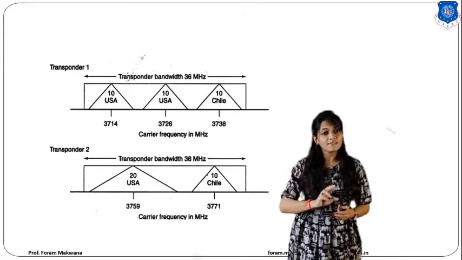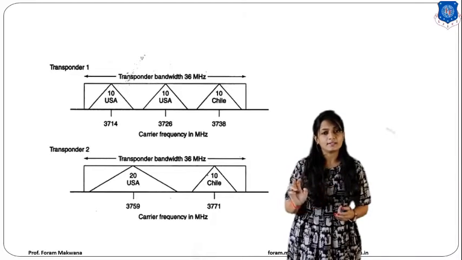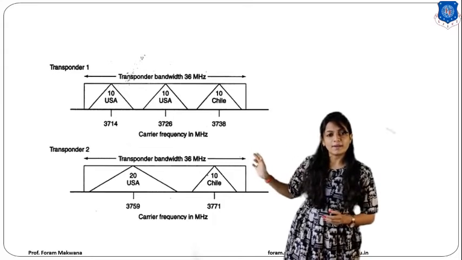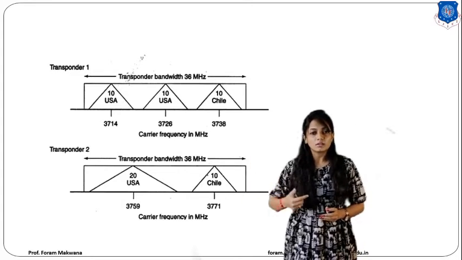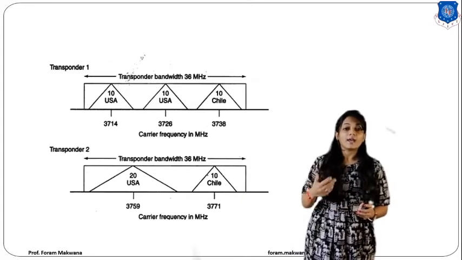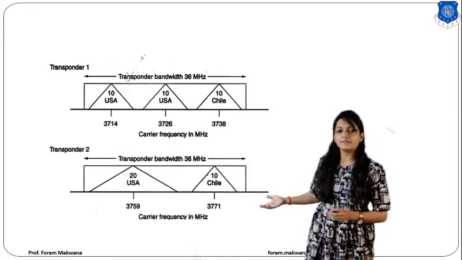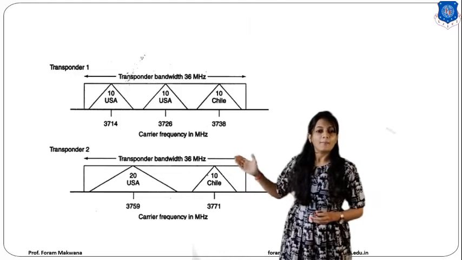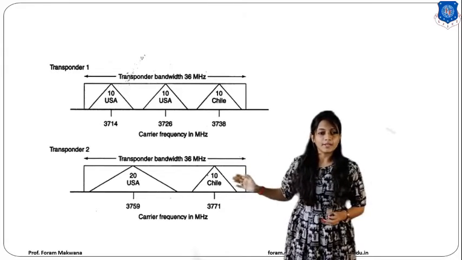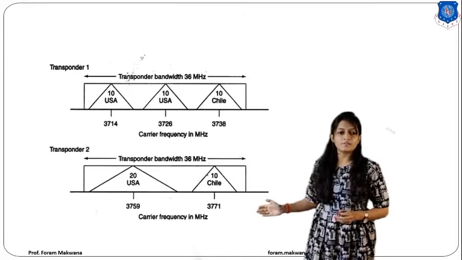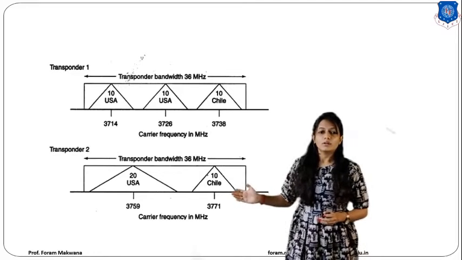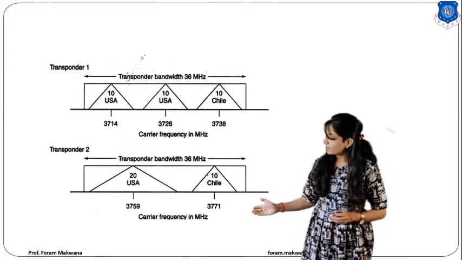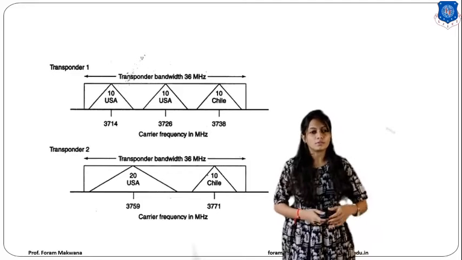If I am going to assign the same frequency band to another user, then I have to use a different carrier frequency, because my bandwidth is limited. So 3759 megahertz is assigned to a single user, and 3771 megahertz is going to be assigned to another user.